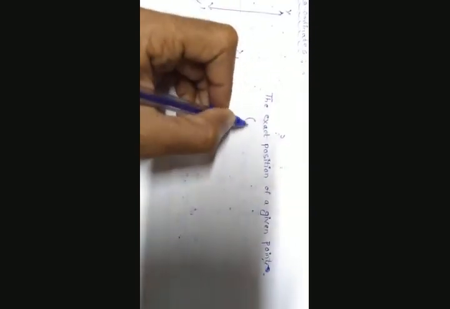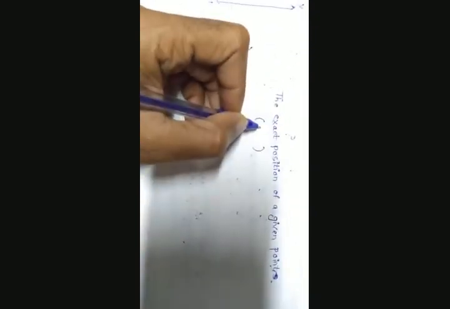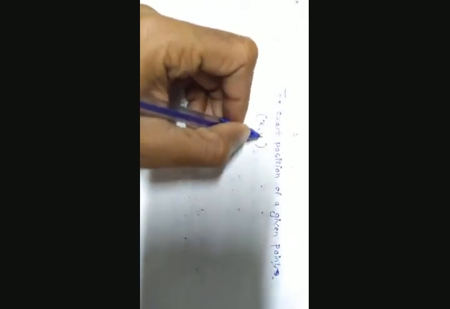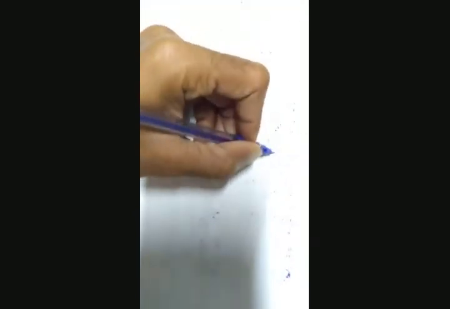Coordinates are nothing but the exact position or location of a given point. So what are the different coordinates? That is the x coordinate and the y coordinate. A coordinate can be written in the form of an ordered pair, that is, you will be writing it as x comma y.